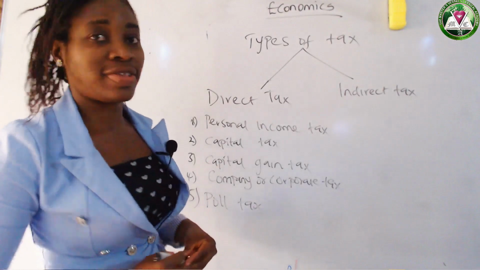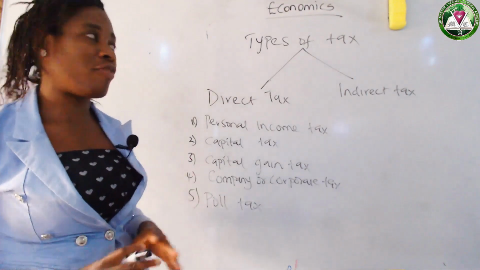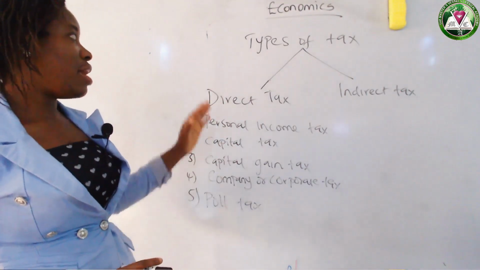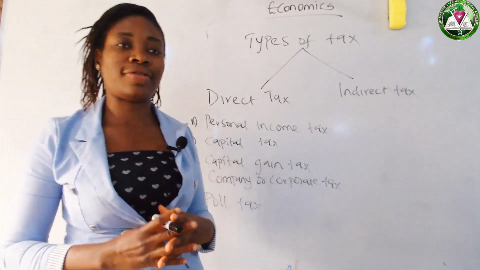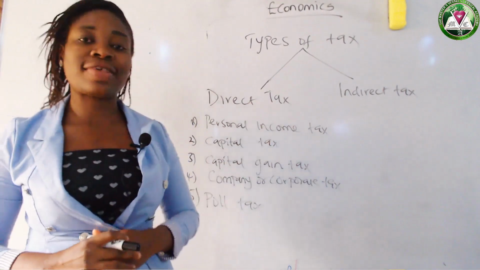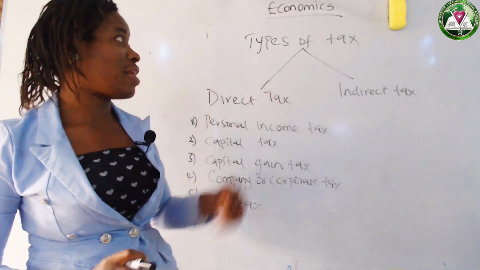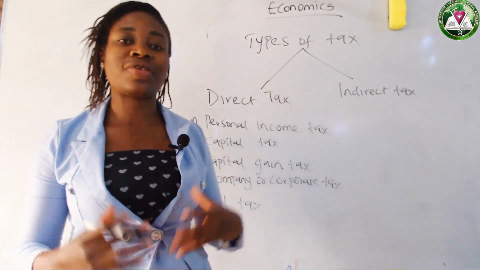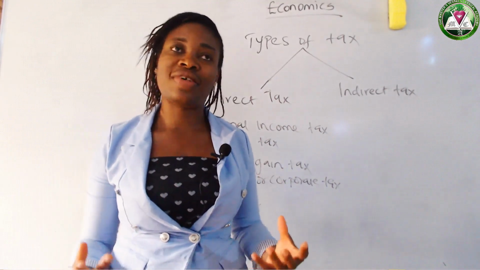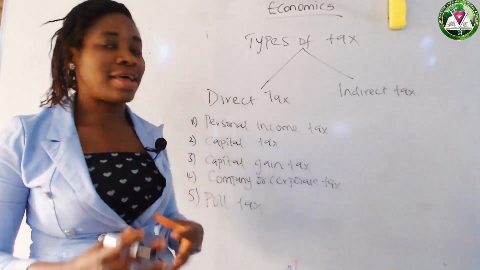Let's look at some of the types of tax that we have. We have two types of tax: direct tax and indirect tax. These are the two types of tax that we have: direct tax and what? Indirect tax.